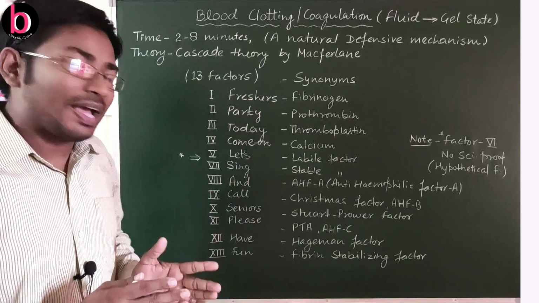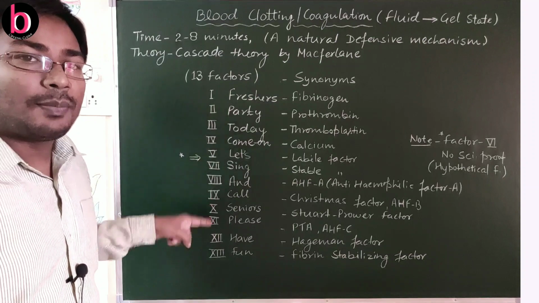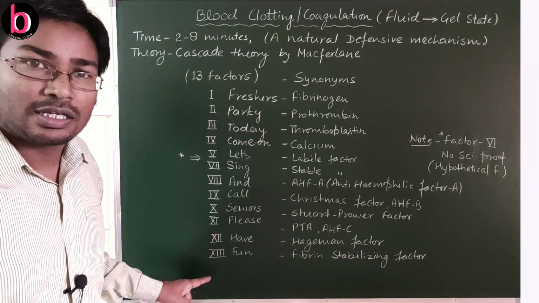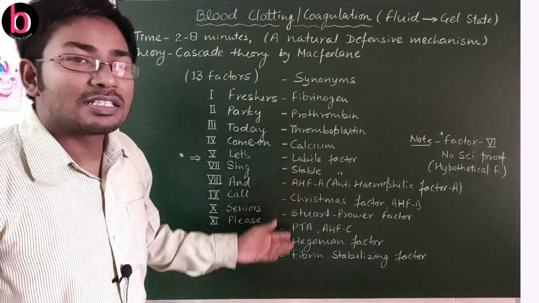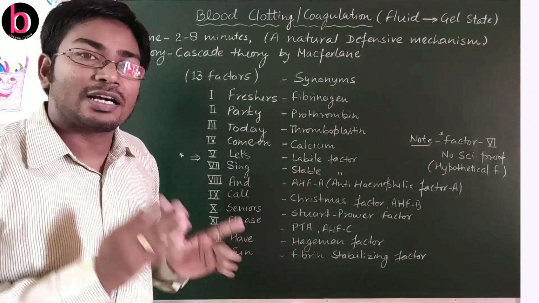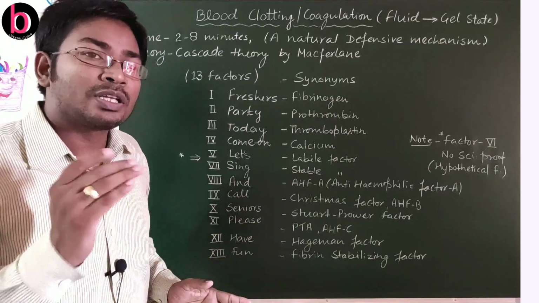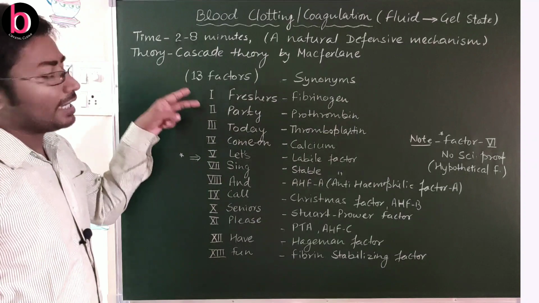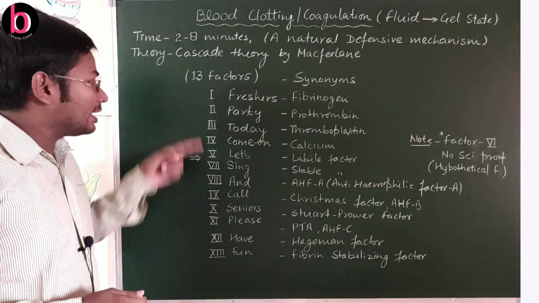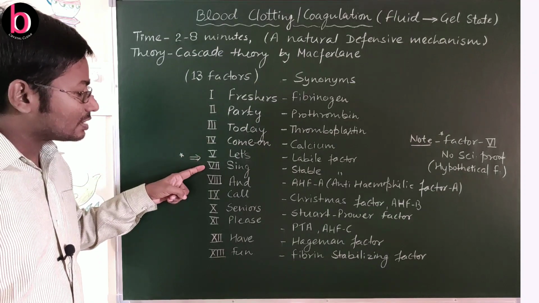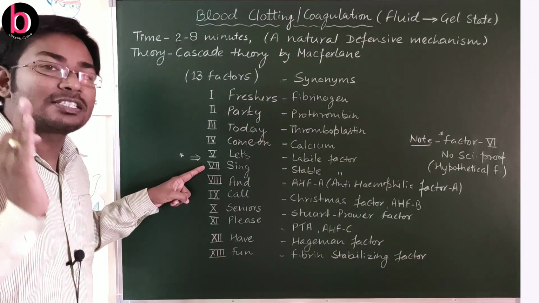These 13 factors are labeled with Roman numerals, 1 to 13, and these are synonyms. We are going to memorize these 13 factors with the help of an acronym, which will be very helpful for you. One more thing that is very important: when you see 1, 2, 3, 4, 5, the 6th number is missing.